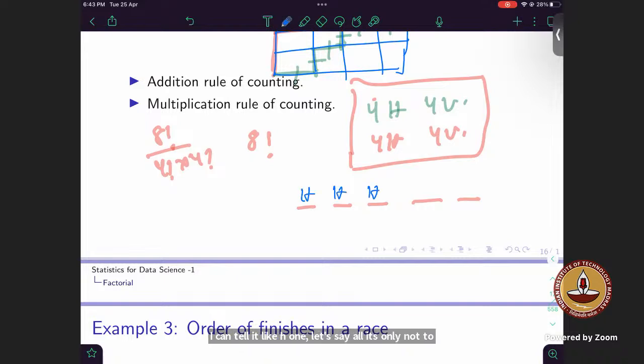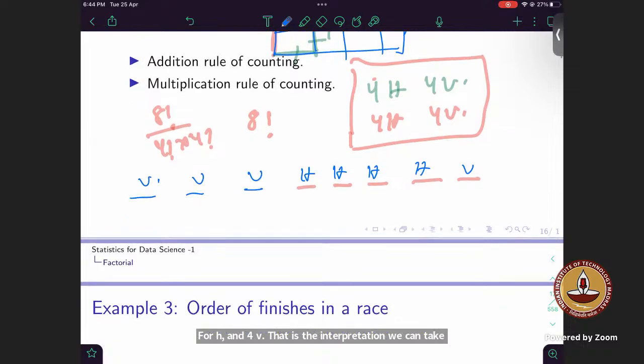There are 4H and 4V. That is the interpretation we can take, right? And arranging this, I can make it like there are 4 V's and 4 H's, and I am trying to find all possible arrangements.